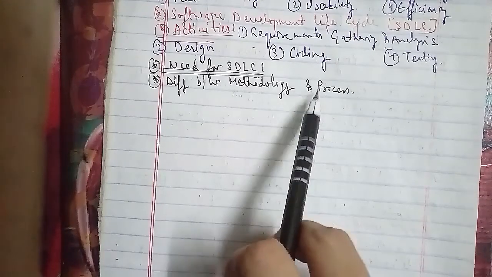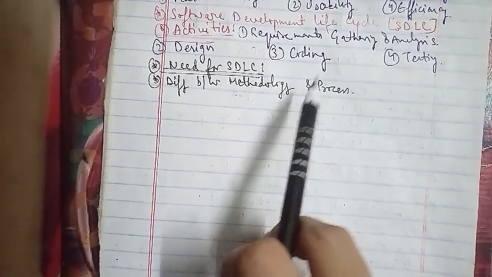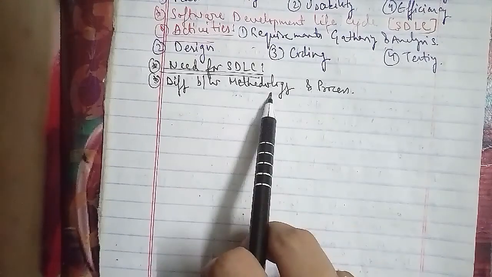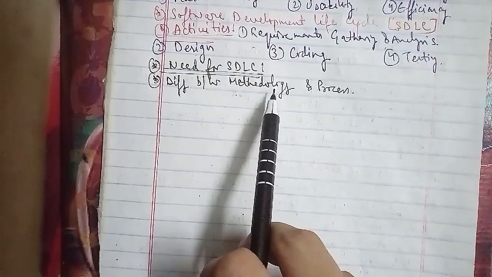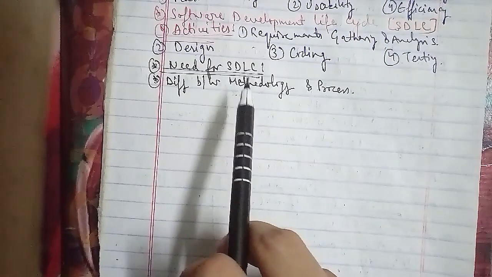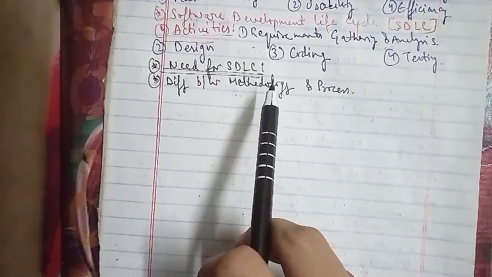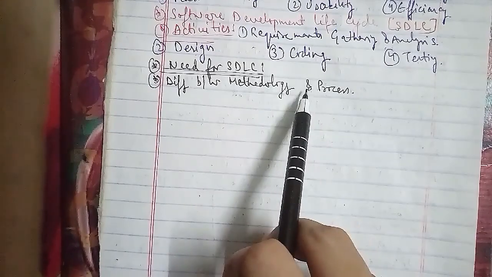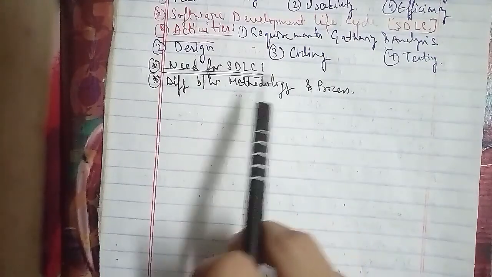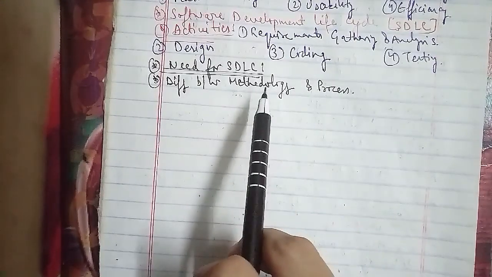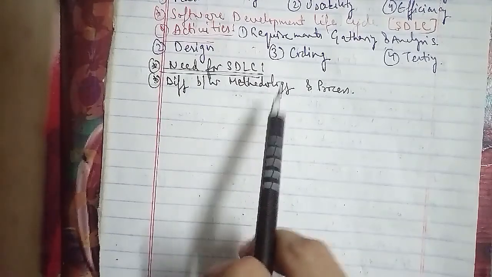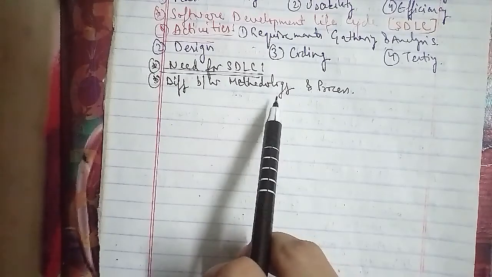In methodology, examples are the spiral model, the rational unified model, or the use of extreme programming in the software development process. In process, examples are the software design process and the software testing process as well. Methodology includes a variety of activities that are required for development of the product. Process has some universal activities such as planning, analysis, design, testing, and so on.